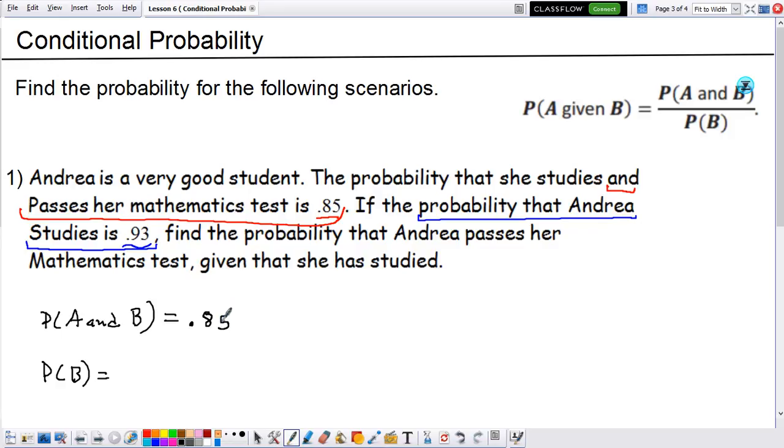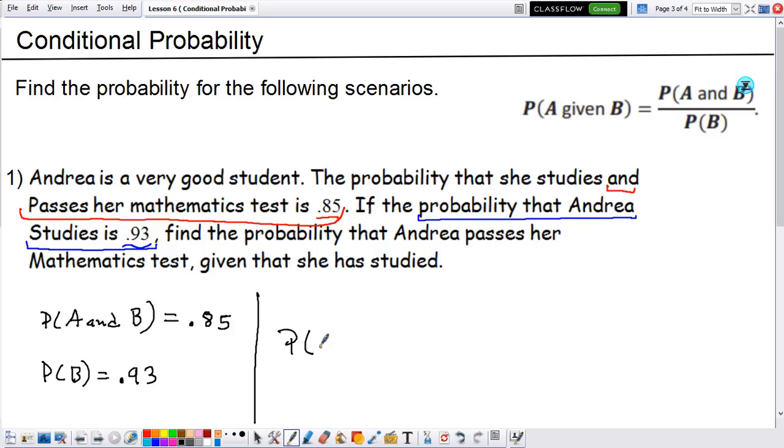So now let's see if we're able to figure out what P of B is, then we're good. Just plug it into the formula and we're done. Now, what is B? Here B is the probability for her to study. So if we read our sentence here, first you need to study and then we can talk about if she's going to pass the test or not. So the first event that happened is studying. So that's why B is studying here. And we know the probability for her to study, it's been given here, 0.93. We know those two values. We have a formula. Let's figure it out.